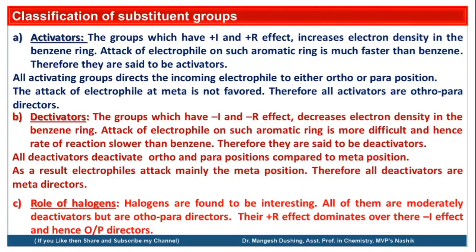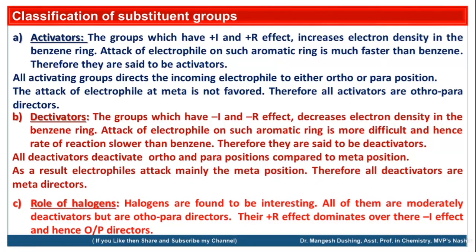Now, halogens have dual activity, because halogens have a minus I effect, but if they are attached to the aromatic ring, they show a plus R effect because they contain a lone pair of electrons. So the halogens' role is somewhat different from the activators and deactivators. Halogens are found to be interesting. All of them are moderately deactivators because they have a minus I effect.